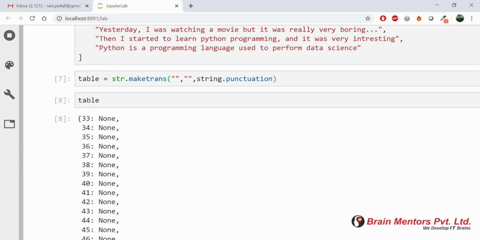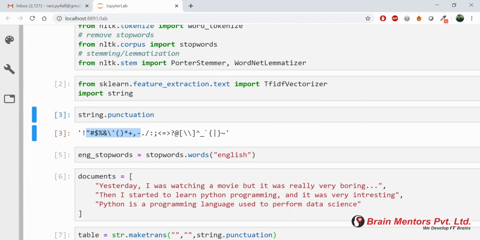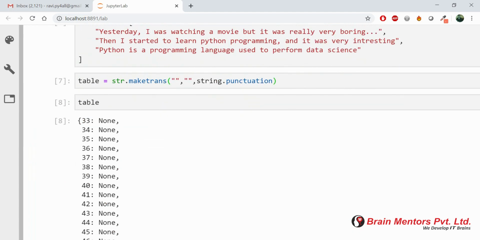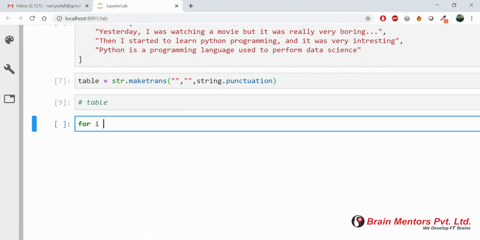Now you have got a table. This table is containing the ASCII number of each and every punctuation. So these are the punctuations and these are the ASCII values of each and every punctuation. So let's comment it right now. Now we know what is exactly inside our table variable.